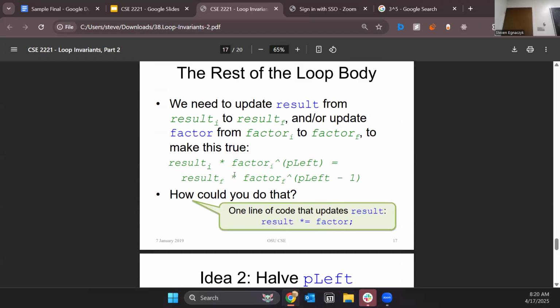And then we have 3.0 times 3.0 to the power of 4. Is that still equal to 243? Yes, because we just took out one of the exponents and moved it to the front. So our loop invariant holds after the first iteration, because we've decreased P left and updated result to be result times equals factor. And so we keep going.